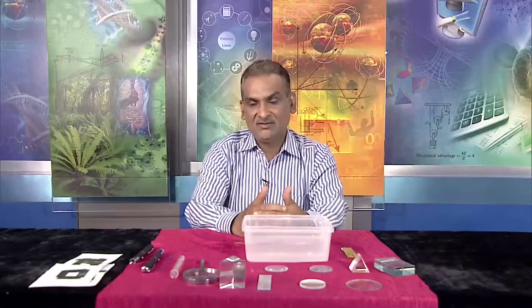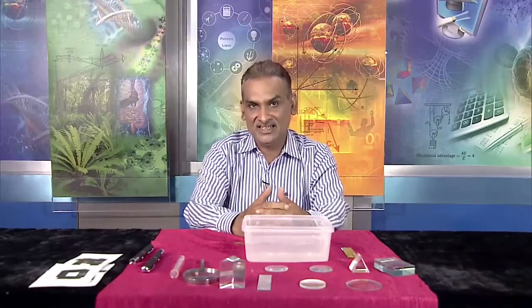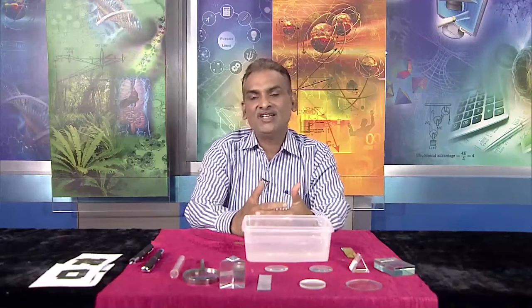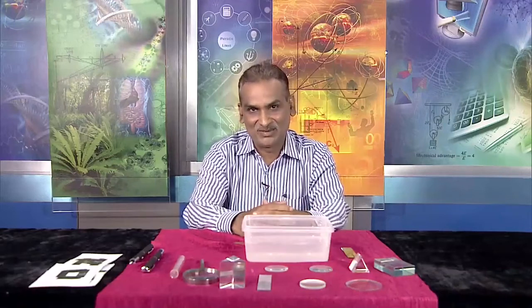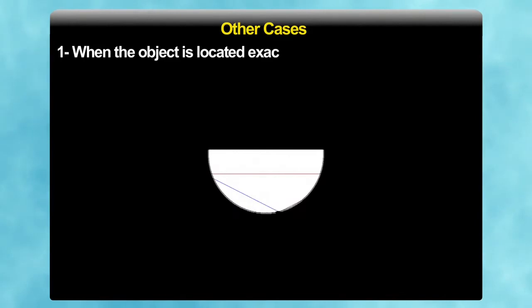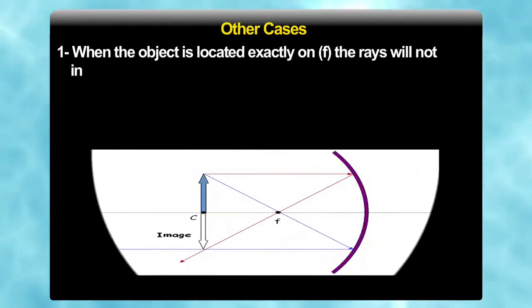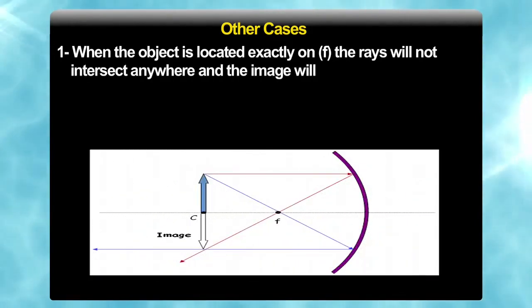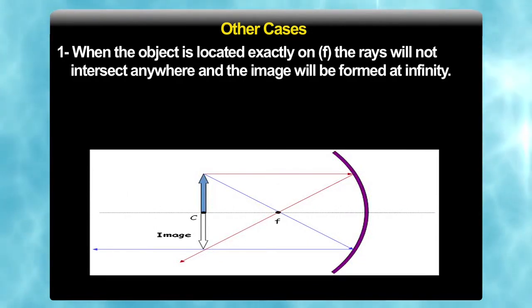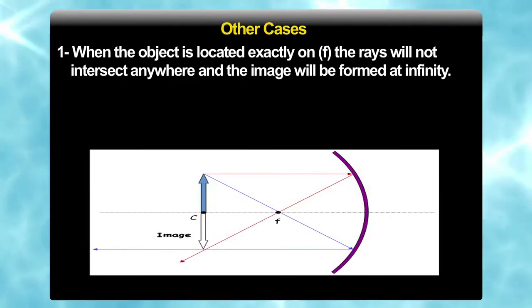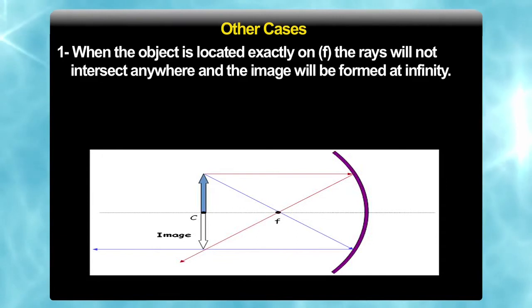Now, we will see that when we place the object at different places, what type of image is formed. When the object is located exactly on the focus, from where it will go? It will become parallel to the principal axis. So, rays will not intersect. So, that is why the image will be formed at infinity. So, if you want the image to be formed at infinity, what we have to do? We have to place our object at the focus.